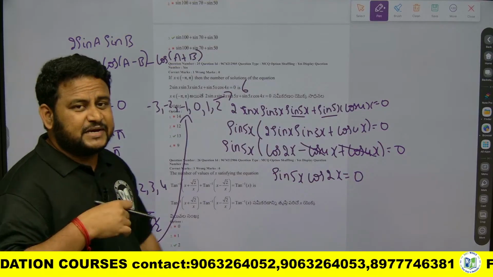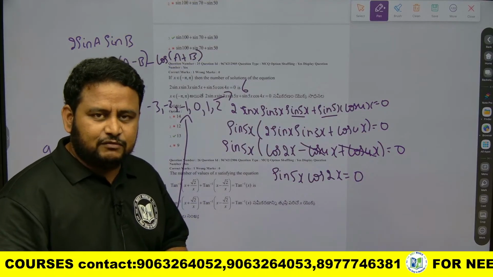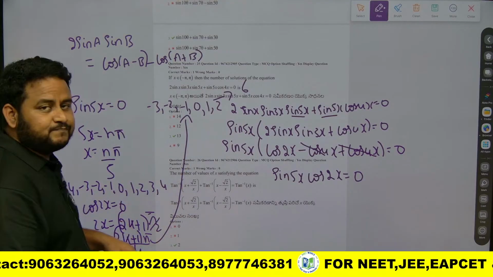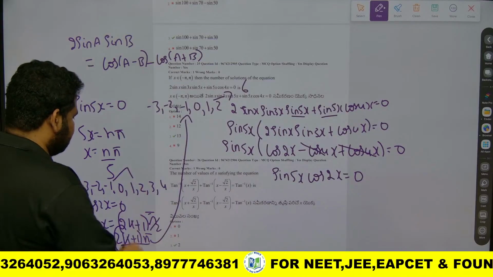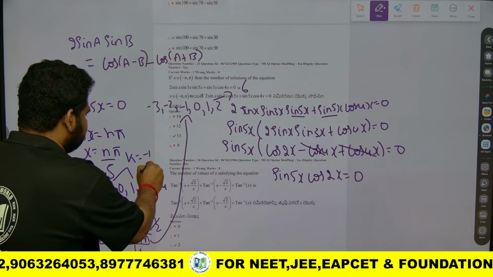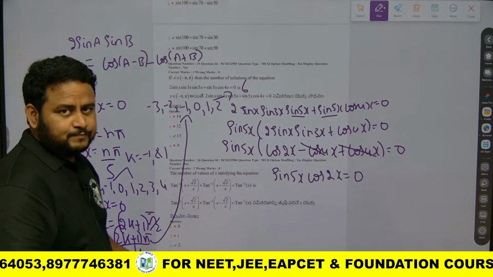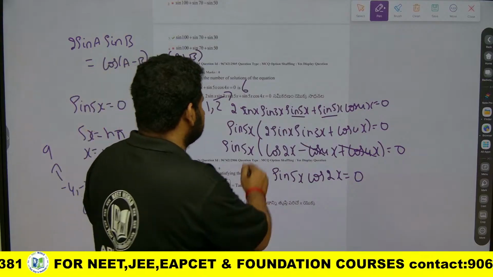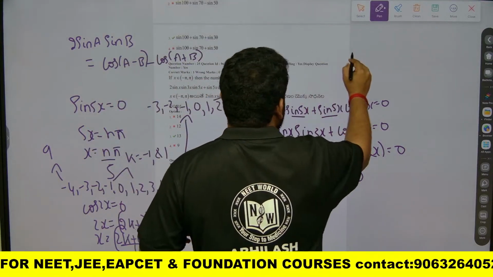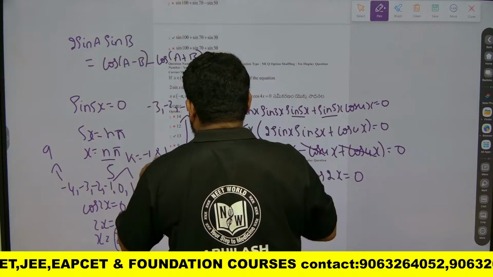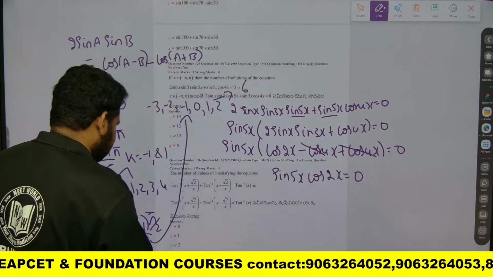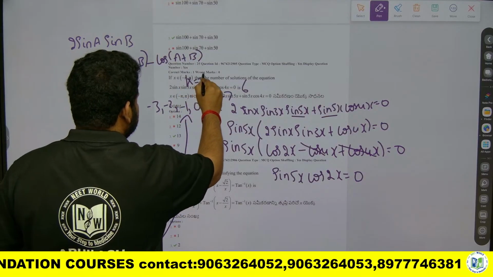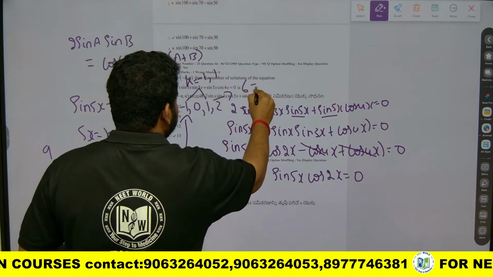But we have to look at repeated solutions, the values which are repeating. If you put k equal to minus 1 and plus 1, you will get the same value, which you can check by yourself. So those two values we have to remove. You have to remove them from these solutions, so k equal to minus 1 and plus 1. If you remove them here, this will become equal to 4.